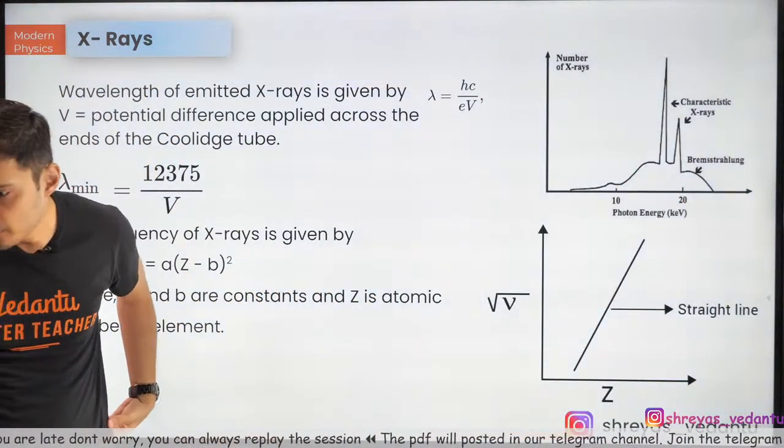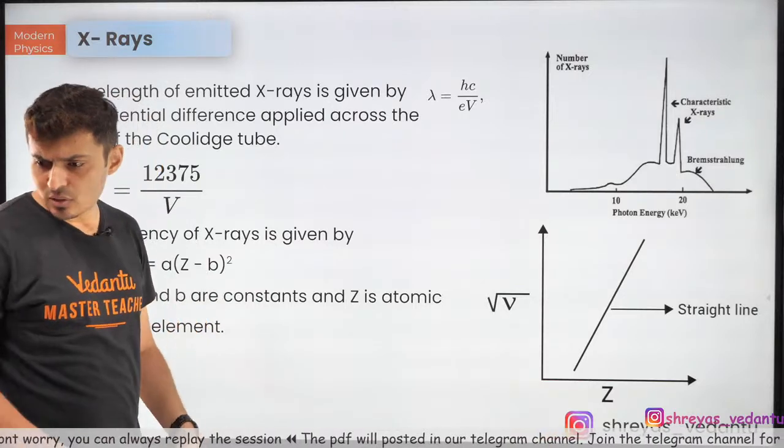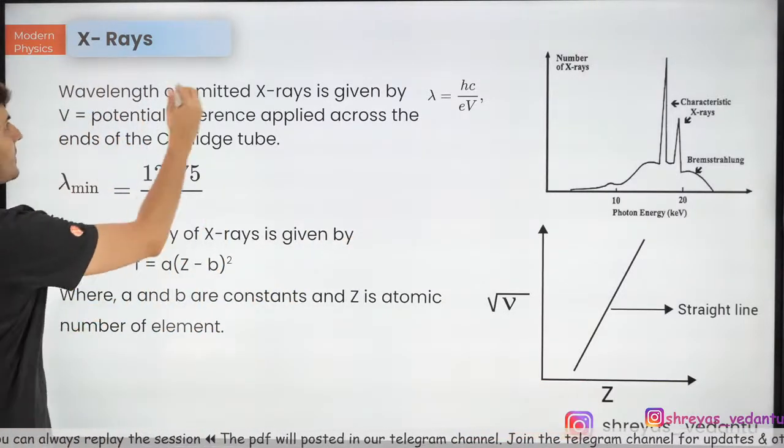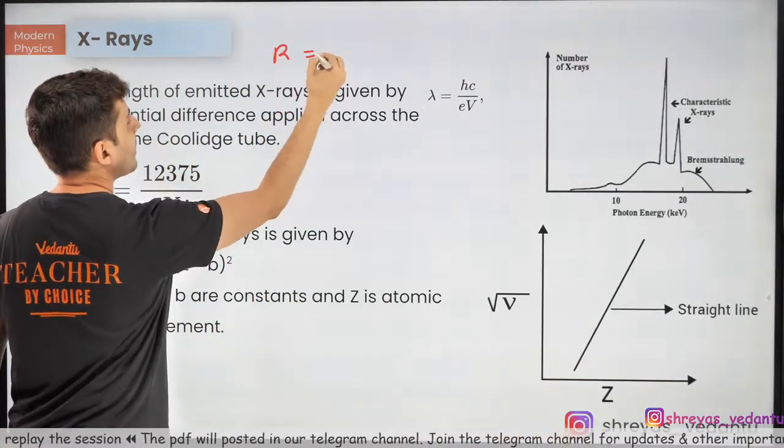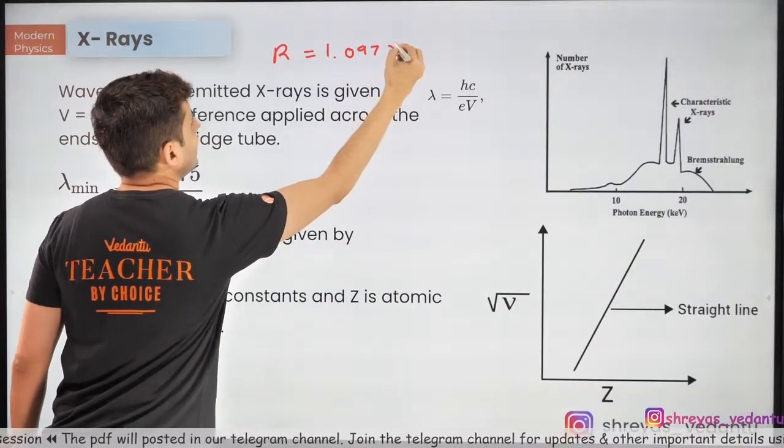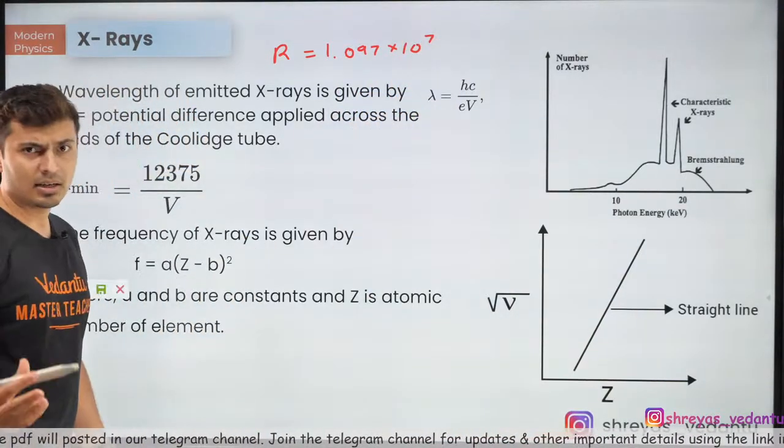Okay, Priya, you're asking what Rydberg's constant value is? Rydberg's constant value is 1.097 into 10 to the power 7. That's your standard SI unit value.